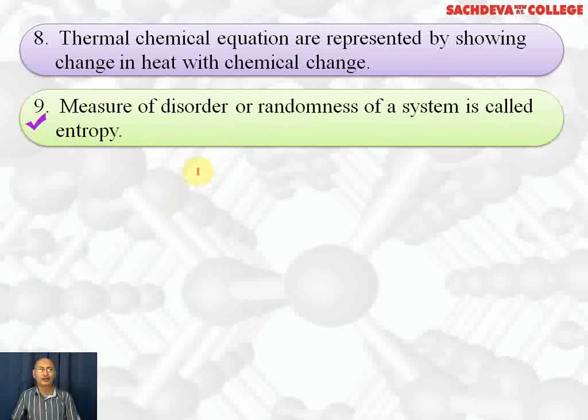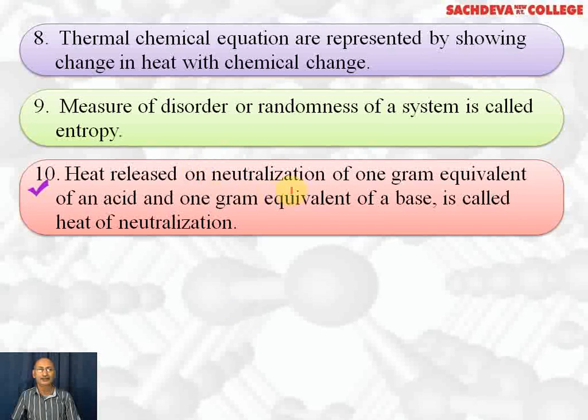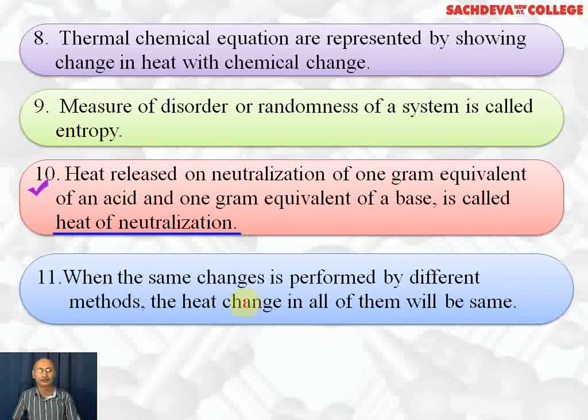The measure of disorder or randomness of a system is called entropy. Heat released on neutralization of 1 gram equivalent of an acid, or 1 mole of H+ from the acid, and 1 gram equivalent of a base, that is 1 mole of OH- from the base, is called heat of neutralization. When the same change is performed by different methods, the heat change in all of them will be the same.